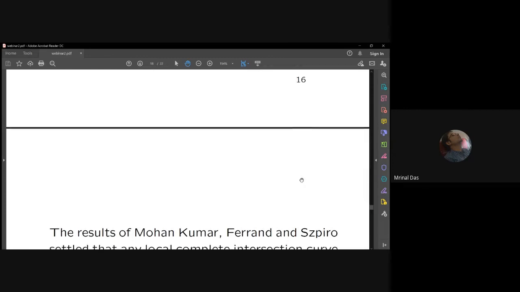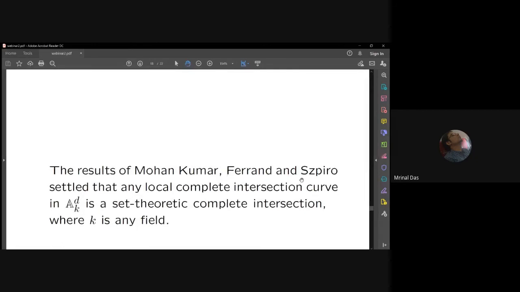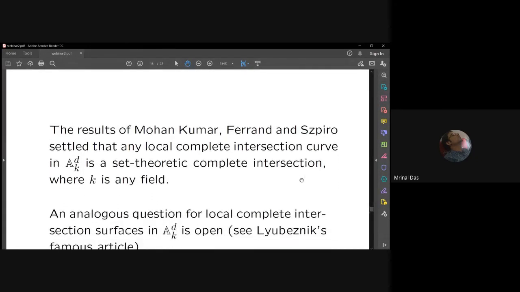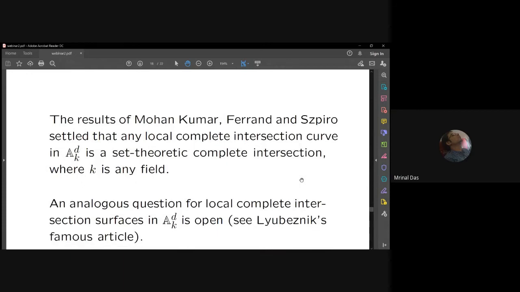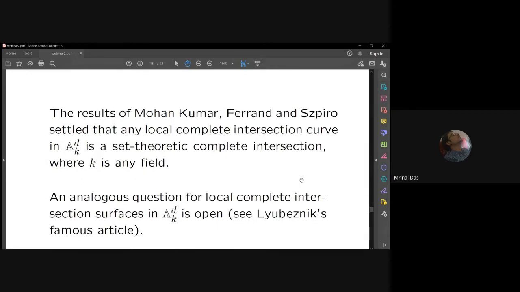Now I'll talk about one byproduct of these results. In the same paper of Mohan Kumar, where he proved a partial solution to Murthy's conjecture, he used some constructions by Ferrand and Szpiro, and settled that any local complete intersection curve in affine space A^d over k is a set theoretic complete intersection.